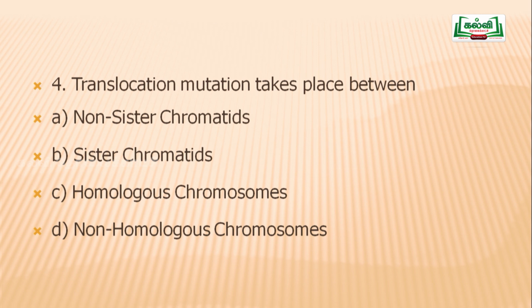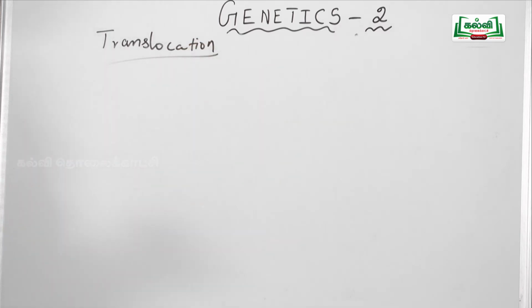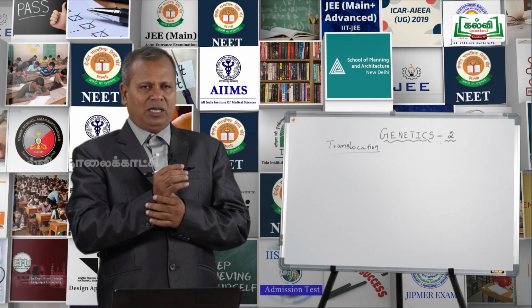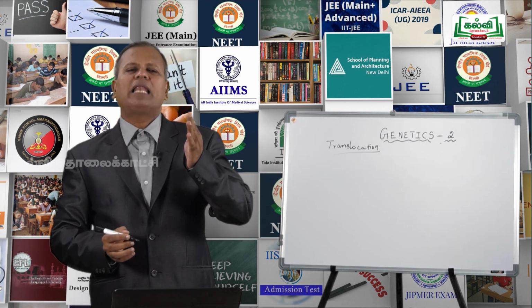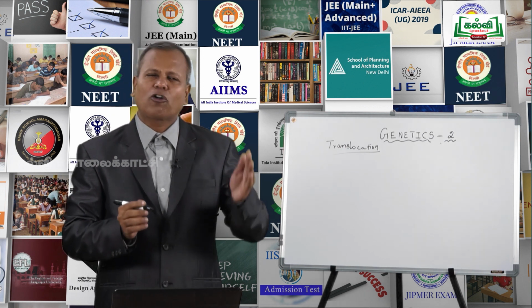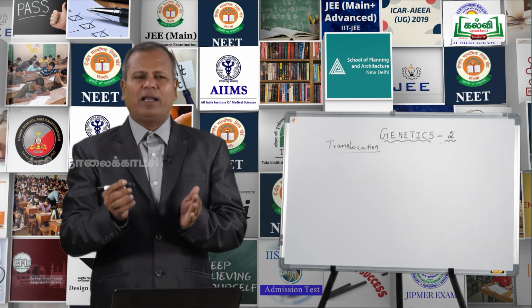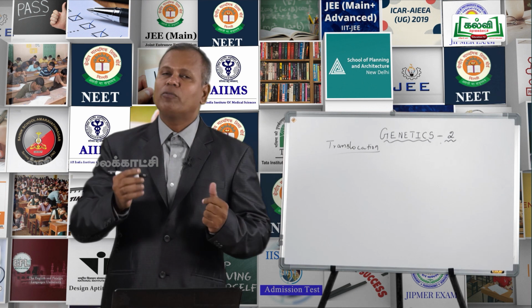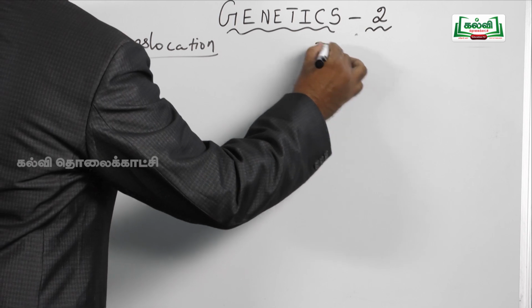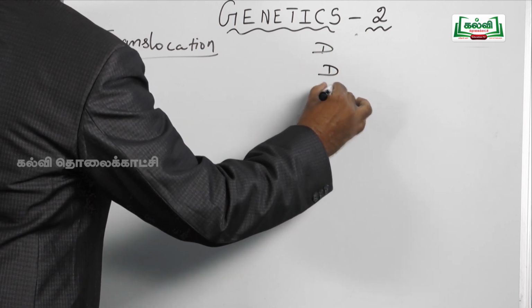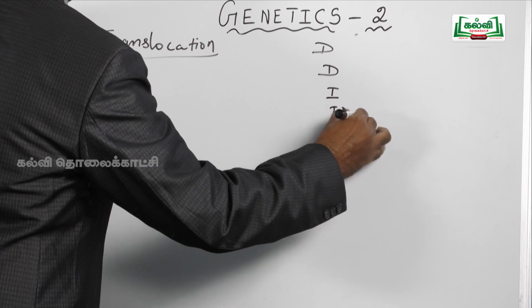chromosomal aberration or chromosomal abnormality or chromosomal mutation. What is chromosomal aberration? A sudden change that takes place either in the structure of the chromosome or the number of chromosomes, we call it chromosomal aberration, chromosomal abnormality or chromosomal mutation. The structural chromosomal aberration, a change in the structure of a chromosome, is of 4 types, namely deletion or deficiency, duplication, inversion and translocation.